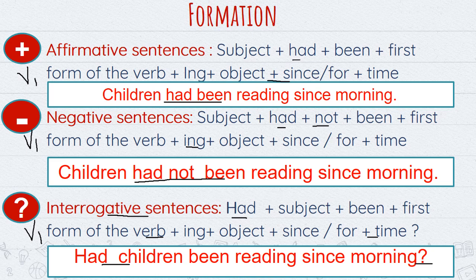For example, children had been reading since morning. And its negative sentence will be: children had not been reading since morning, because not has been added just after had. For its interrogative sentence, we will use had in the beginning of the sentence, and it will be: had children been reading since morning? At last there will be a question mark.